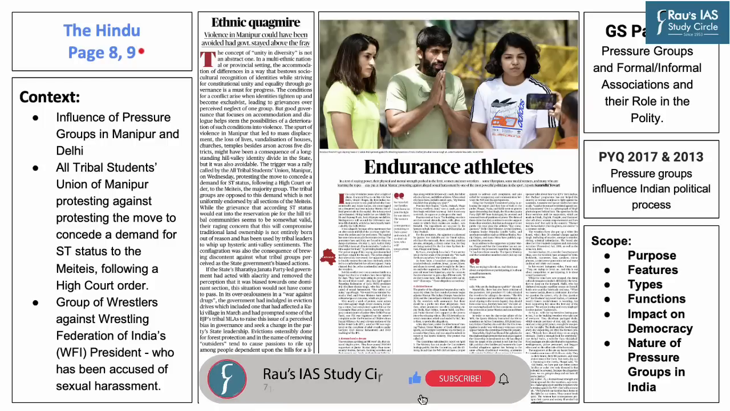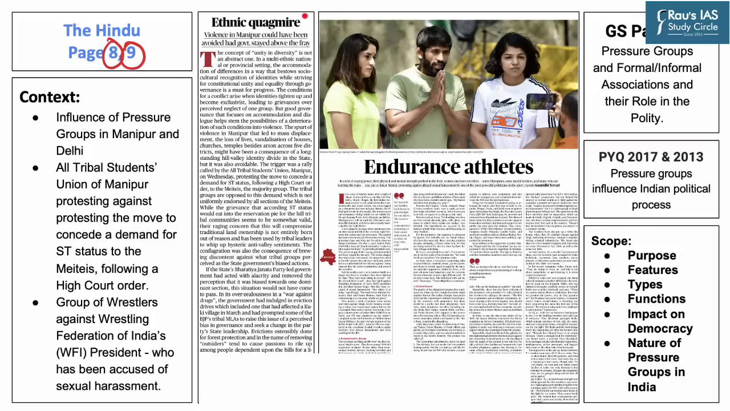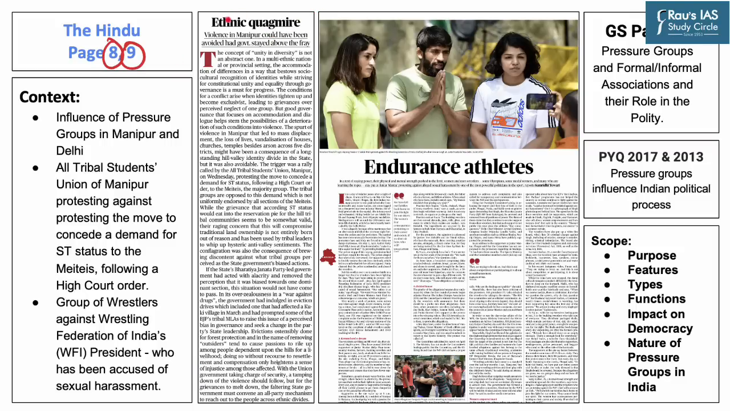Starting off with the first article of the day, which appeared on pages 8 and 9 of The Hindu newspaper. There are seemingly two different issues covered in this article. First is about the ethnic violence in Manipur, and second is about a section of wrestlers who are protesting against the Wrestling Federation of India's president.